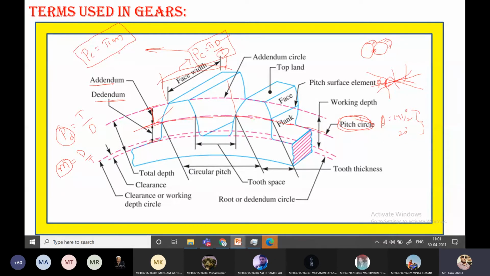Okay, face of the tooth. So what is the face here? The face of the tooth is the portion between the top line and the flank. This portion is referred to as the face. The face of the tooth always lies above the pitch circle. The flank always lies below the pitch circle. See here, you can find the flank.